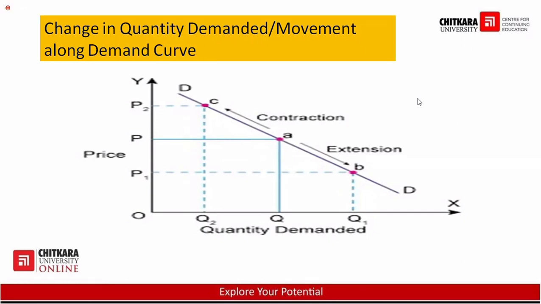Clear? So this is known as contraction, extension. In simple terms, if price increases, demand will decrease. This is known as contraction. If price decreases, demand will increase. It is known as extension. This is known as movement along the demand curve.